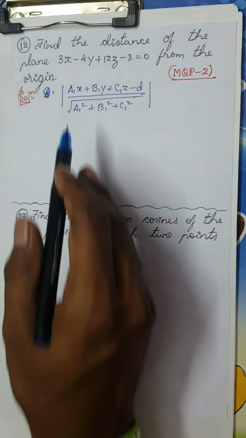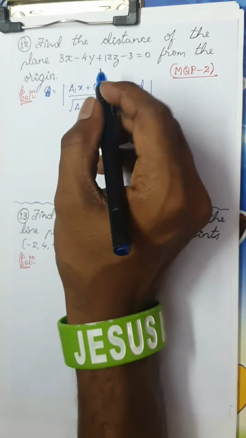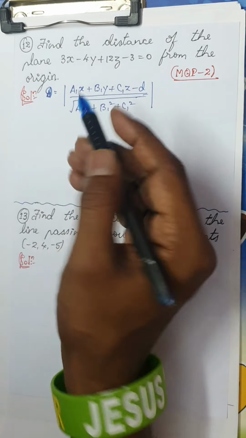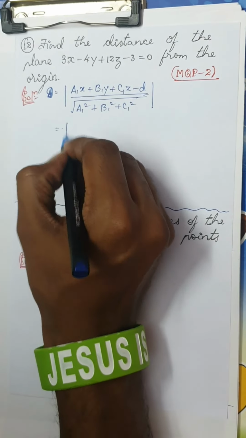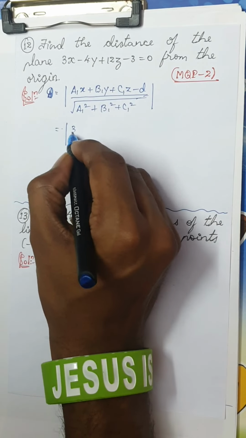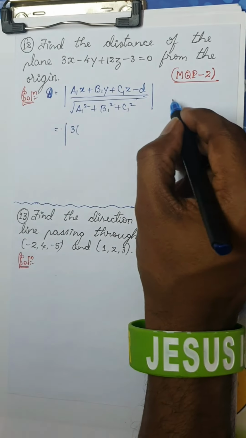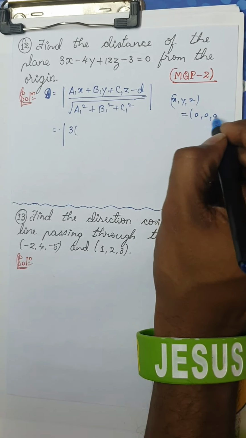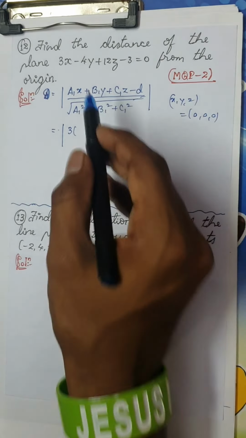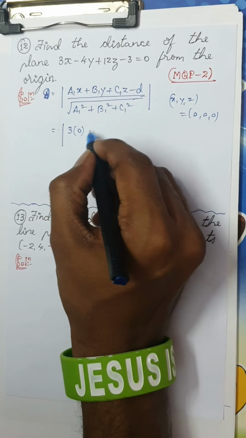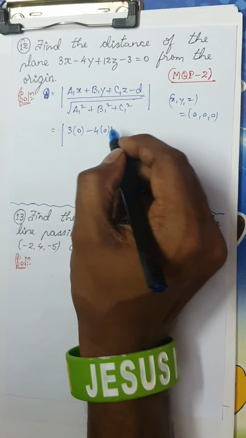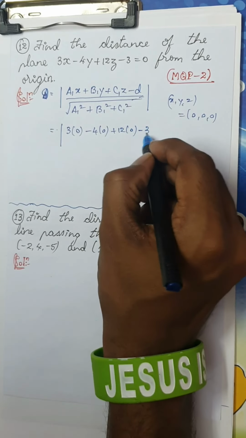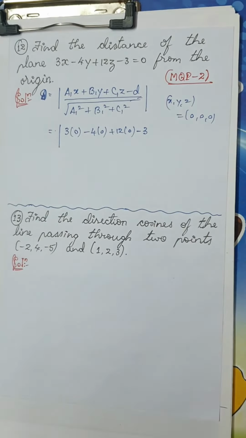Let me take this D as capital D because I don't want you to confuse. Or you can take it as a1x plus b1y plus c1z minus d is equal to 0. Take down the coefficients. x, y, z is nothing but 0, 0, 0. Why are they 0? Because it is the origin. So it is 3 into 0 minus 4 into 0 plus 12 into 0 minus d.